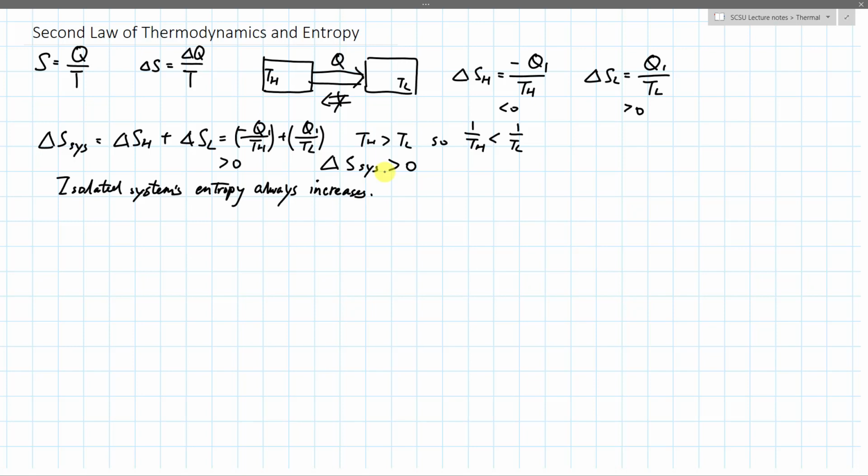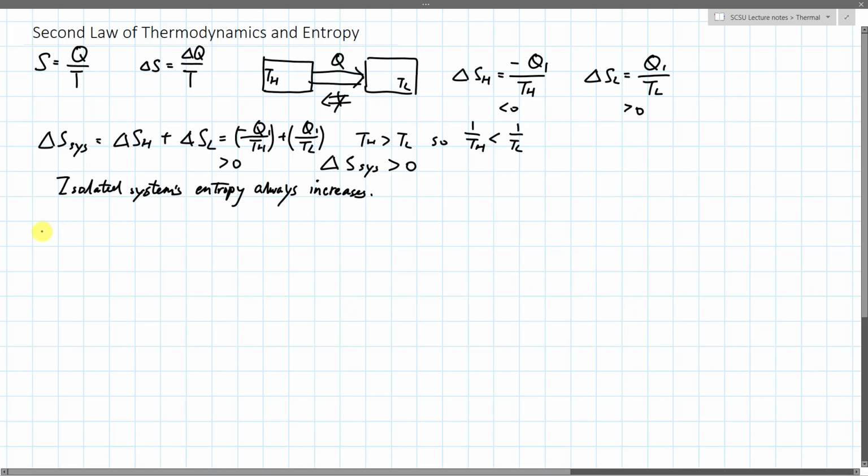So if you think about this, entropy could be a good way to describe which way things happen, instead of energy. Because in energy conservation, for example, if you have a pendulum, and we let go of the pendulum, it swings down, swings to the right, swings back, and then back and forth, back and forth.